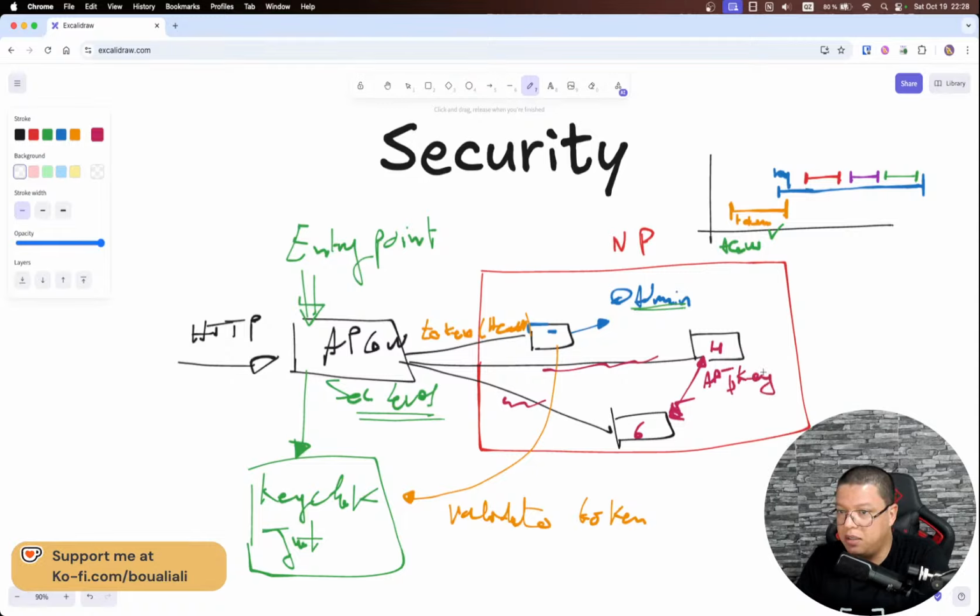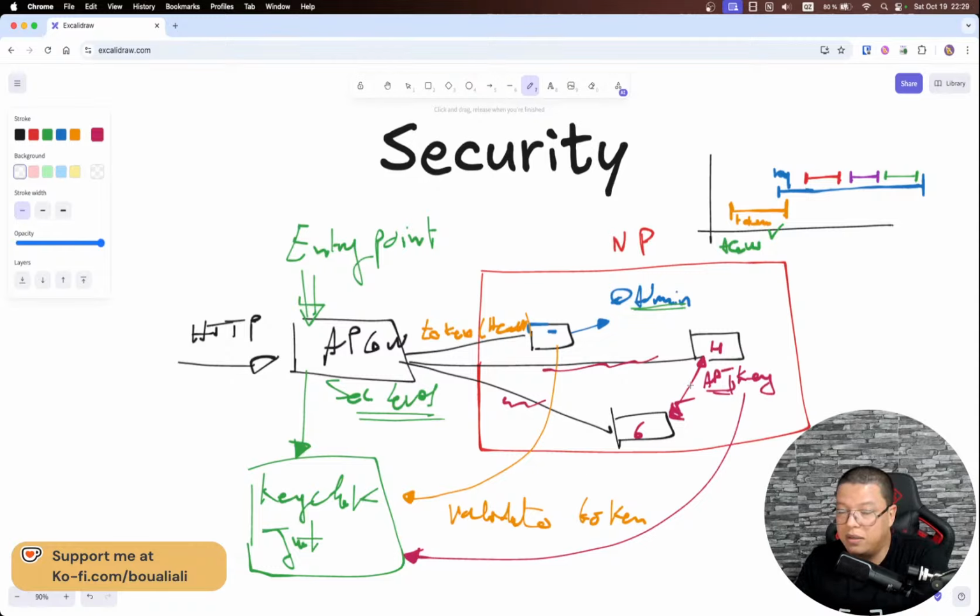I can give an API key and say, anyone who has this API key is authorized to contact me. Of course, here we will again go to our auth provider, Keycloak or whatever, or even a custom implementation of API keys. We also need to validate if the key is still valid, not revoked, not expired, and so on.